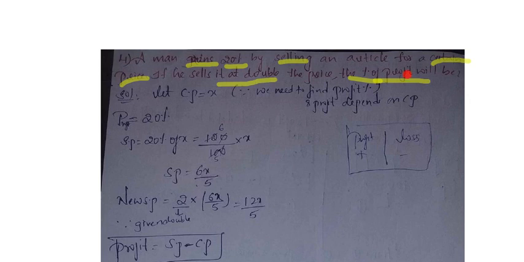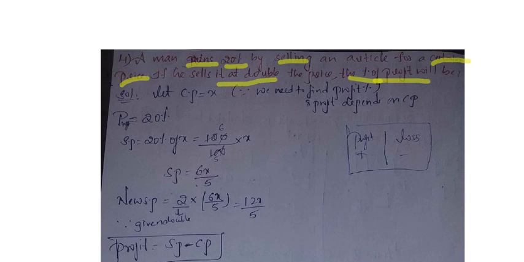So let us assume the cost price as X. I wrote here, let cost price be equal to X. Next they gave us the data: profit is equal to 20%. Understood till here? Clear? Cost price I assumed as X and profit is equal to 20%.